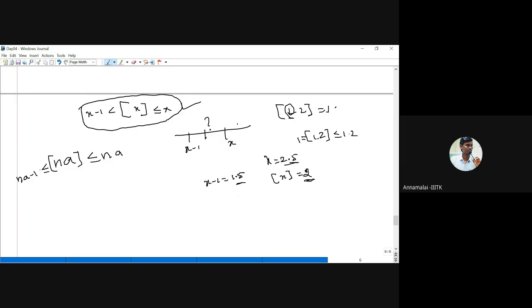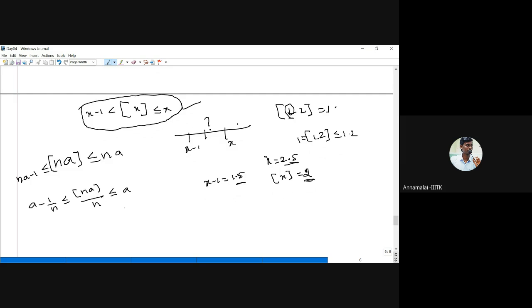Instead of x, I am taking nA. Now divide by n on all sides. We get A minus 1 by n on the left, the integer part of nA by n in the middle, and on the right, n cancels and we get A.